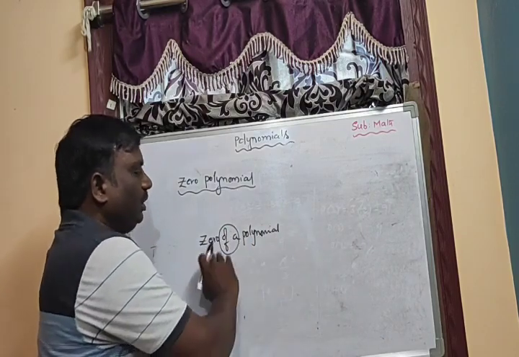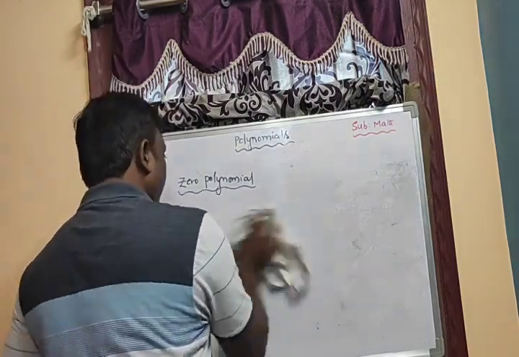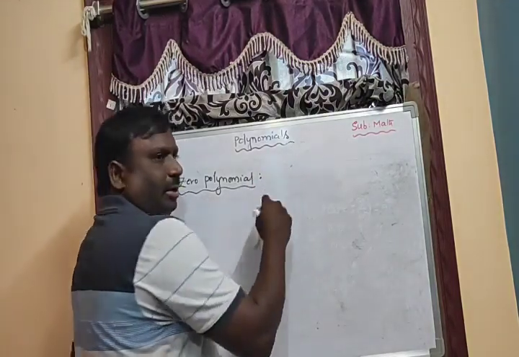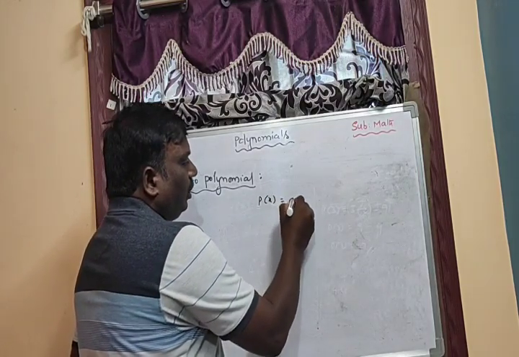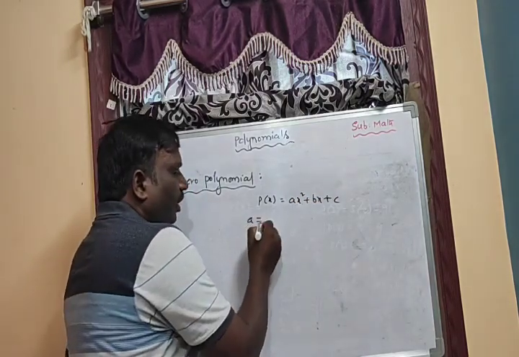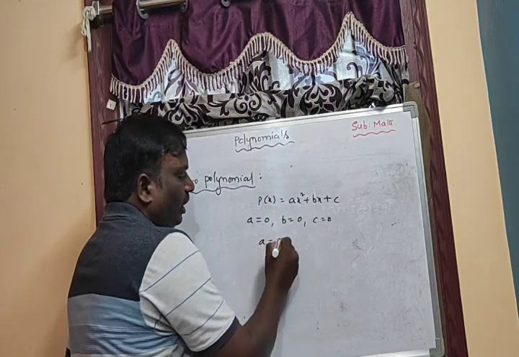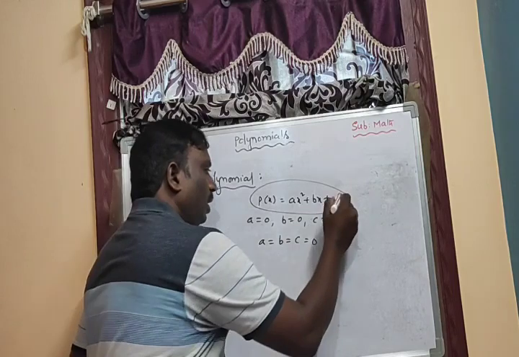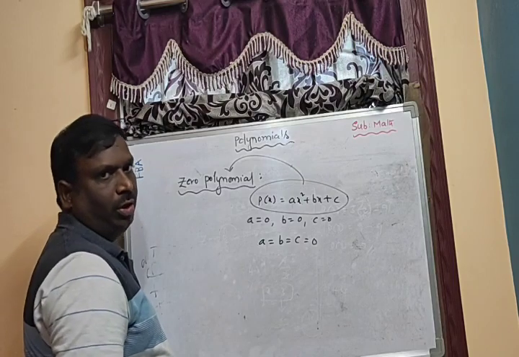Zero polynomial means, in any polynomial, now I am taking the polynomial p of x equal to ax square plus bx plus c. In this polynomial, if and only if a equal to 0, b equal to 0 and c equal to 0, that we can write as a equal to b equal to c equal to 0, then this polynomial is called the zero polynomial.